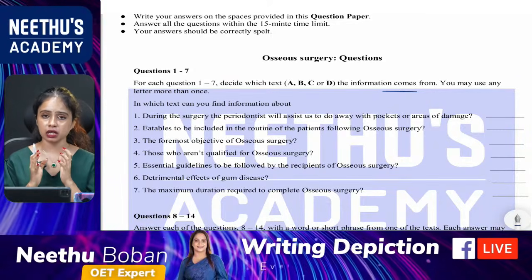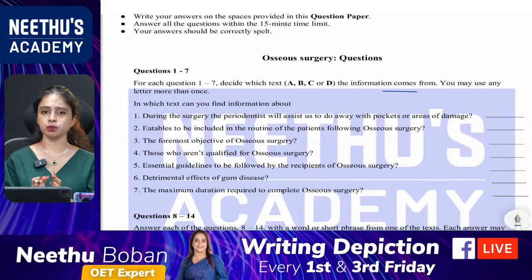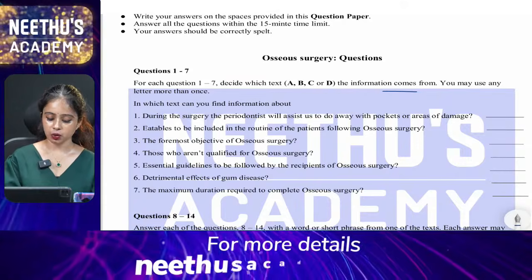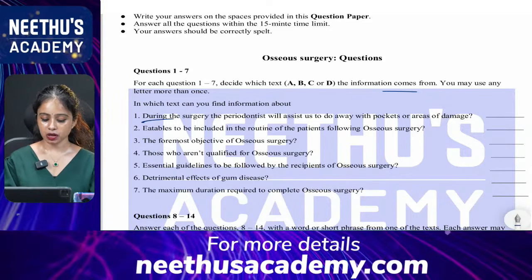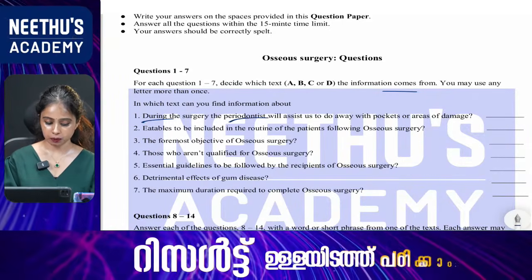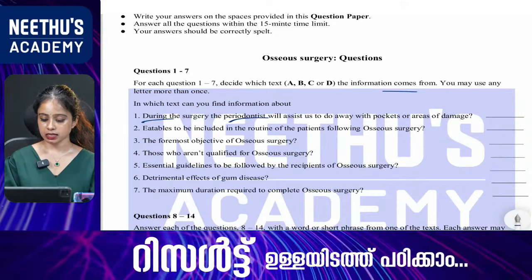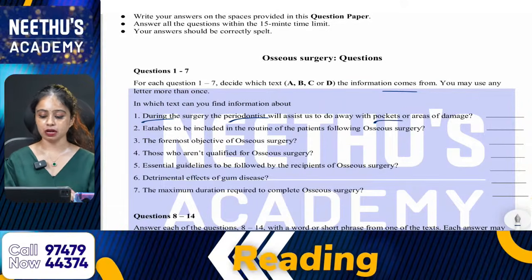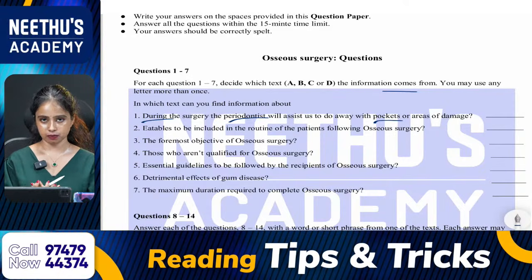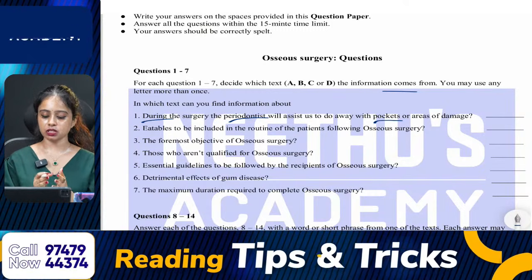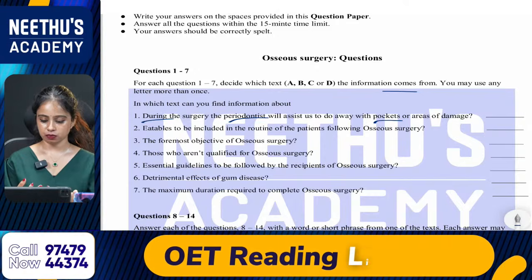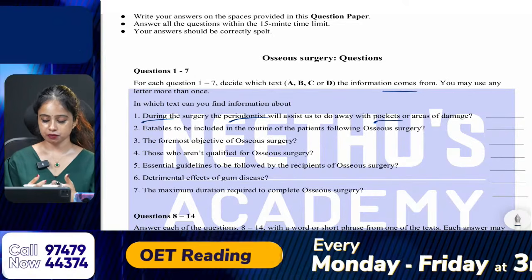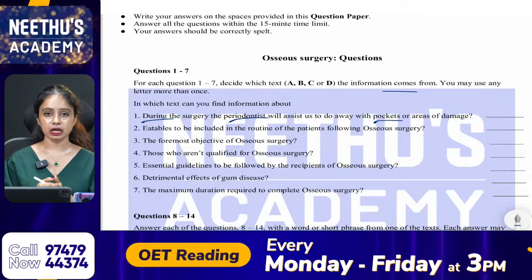It is just to understand the question within this stipulated time. Okay. So what are the keywords? "During" indicates the timing. During the surgery, the periodontist will assist us to do away with pockets or areas of damage. So where is it mentioned? This periodontist will assist us to get rid of pockets or areas of damage.